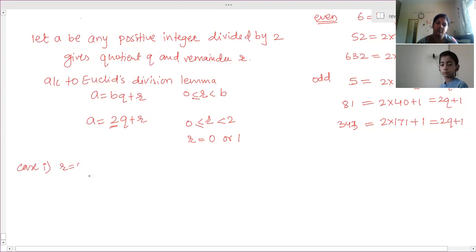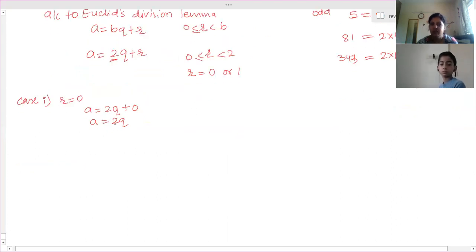So we'll consider case 1. R is 0. So when a is divided by 2, q is the quotient and the remainder is 0, then a is equal to 2q. And this means that 2 is a factor of a, and every multiple of 2 is an even number. So a is 2q, that means a is a multiple of 2. Therefore, a is an even number. Right?